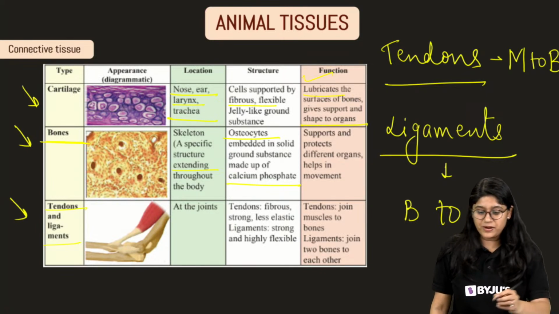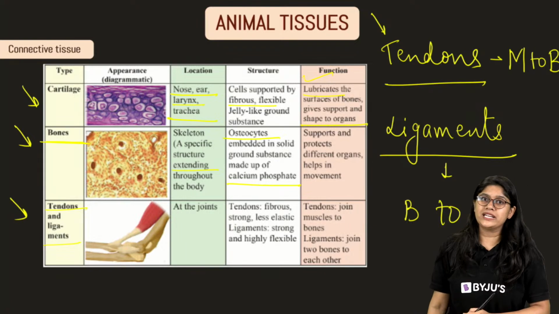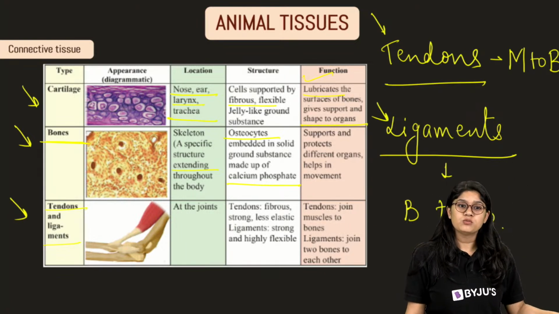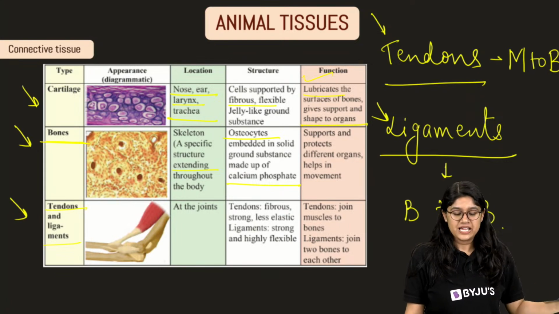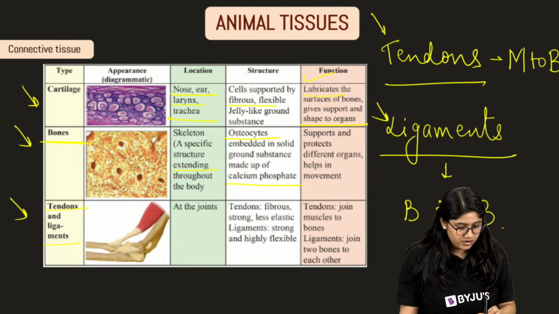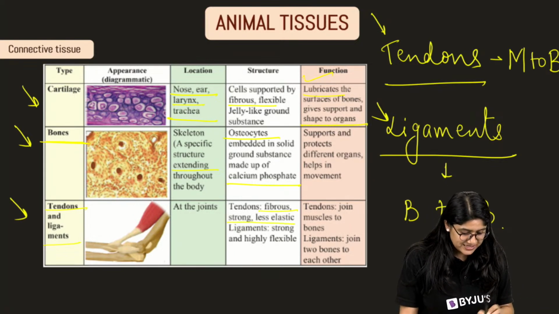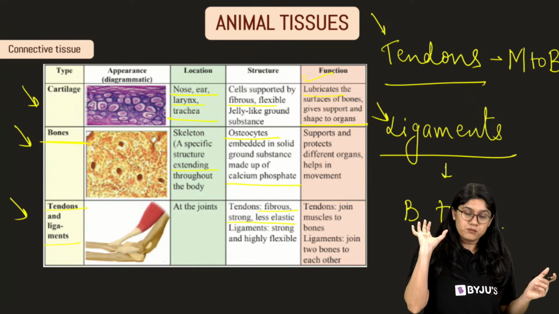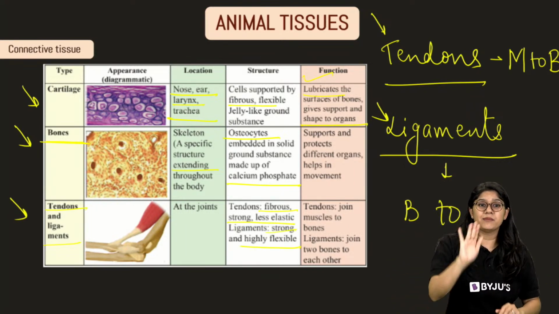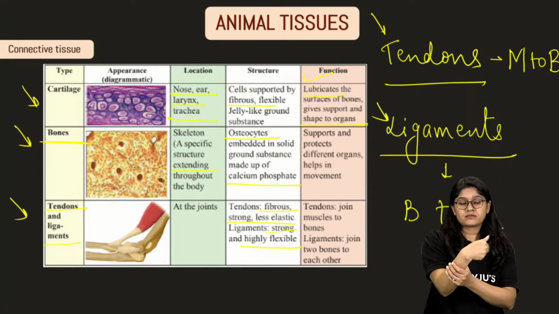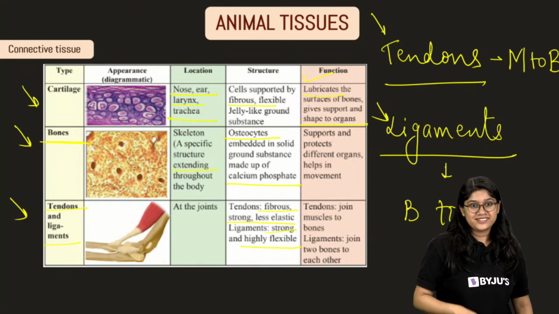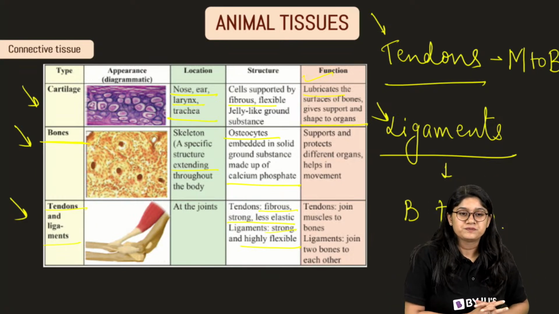So everyone, the tendon helps in joining the muscle to bone and the ligament helps in joining the bone to bone. Clear? Tendons are fibrous, strong and less elastic, whereas ligaments are very strong and highly flexible. So we have a ligament over here, and in our feet also.